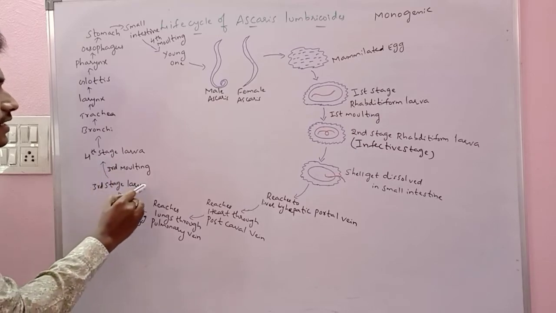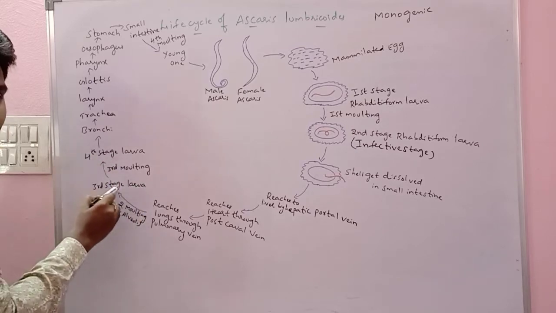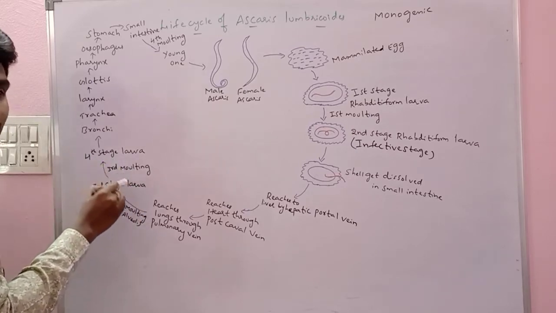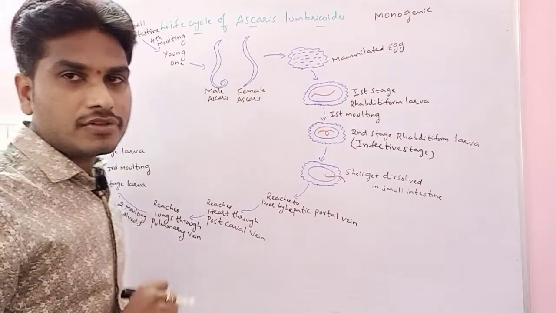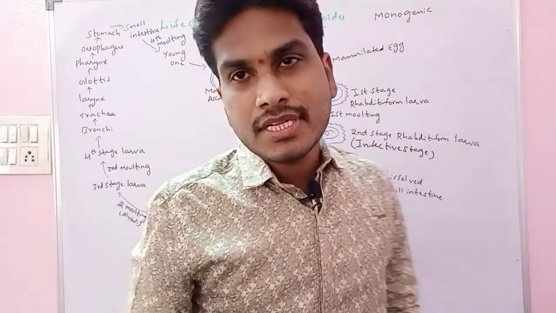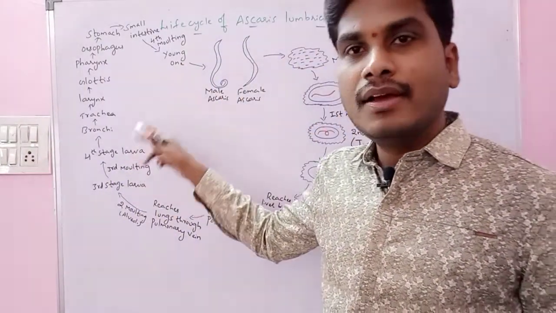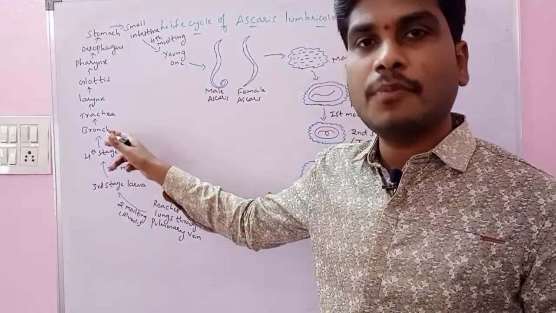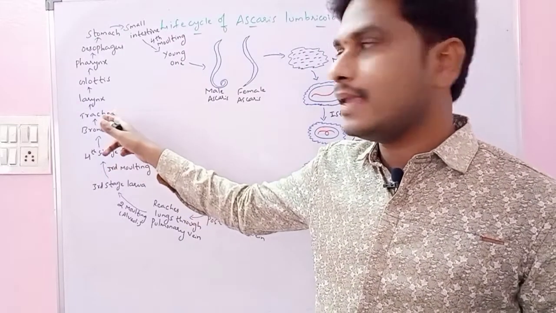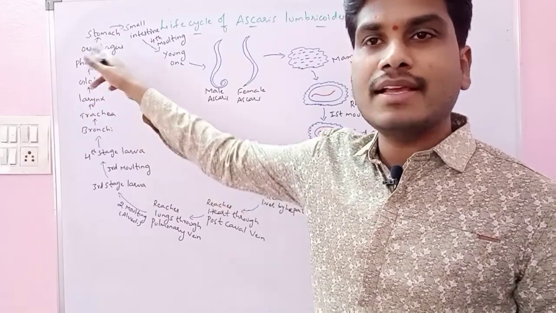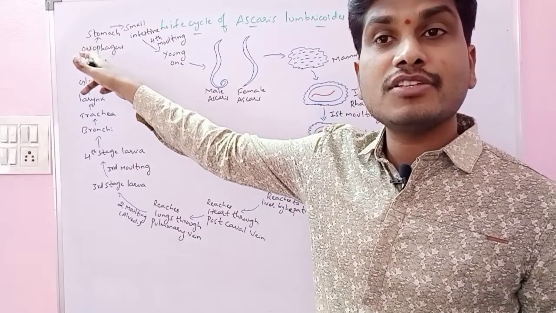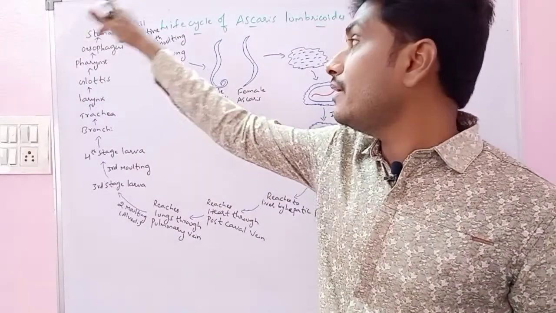This third stage larva present in the alveoli undergoes third molting, that means third change, and forms fourth stage larva. Now we have fourth stage larva. This fourth stage larva enters into what? Bronchi. From bronchi to what? Trachea. From trachea to larynx. Larynx to glottis. Glottis to the pharynx. Pharynx to the esophagus. Esophagus to the stomach. Stomach to, lastly, the small intestine again.